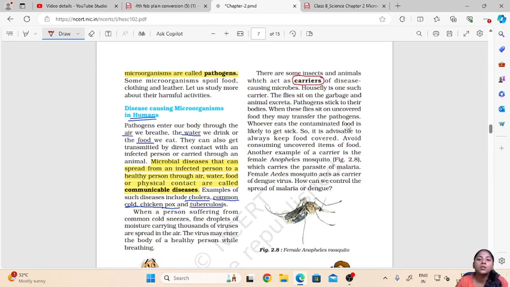Now what does carriers mean? Now these insects or animals will not be infected with the disease, but they will carry the pathogens which cause the disease inside them. So there are some insects or animals which act as carriers of disease causing microbes. So these insects and animals will carry these pathogens and they could infect the healthy person.